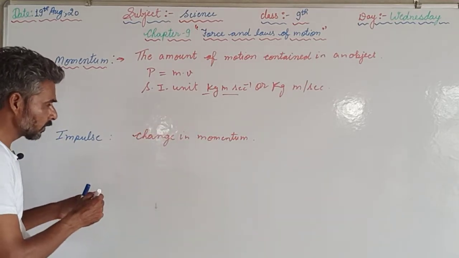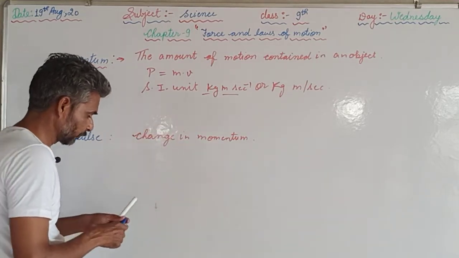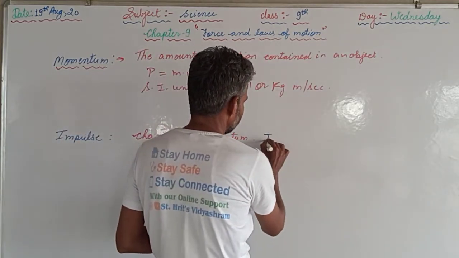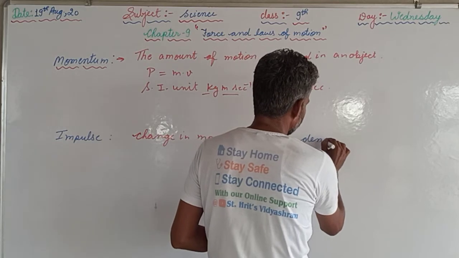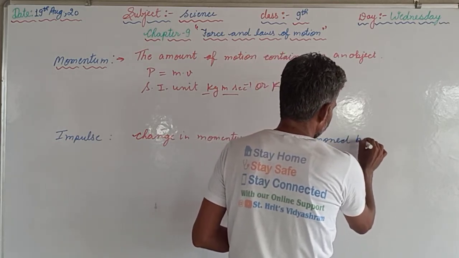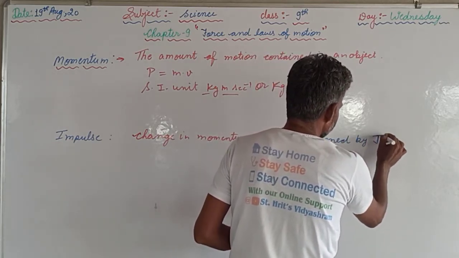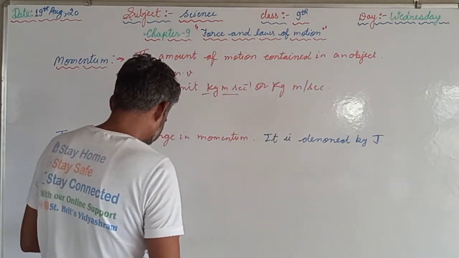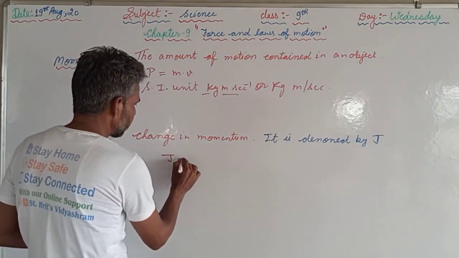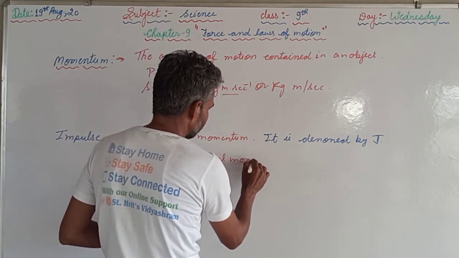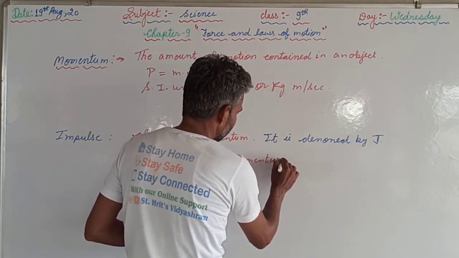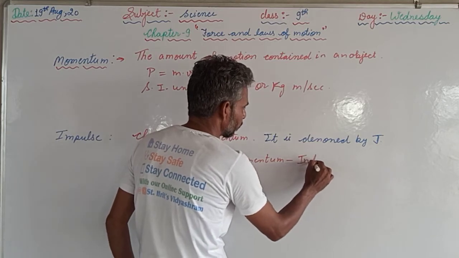Change in momentum, it is denoted by J. So, J can be written as final momentum minus initial momentum.